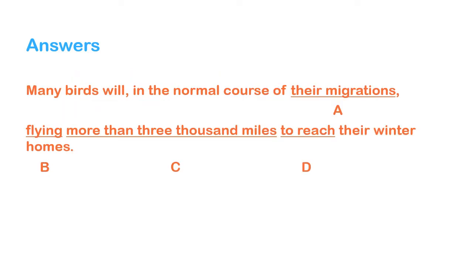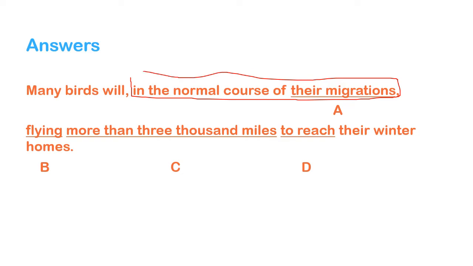And now what about the other question? Many birds will, in the normal course of their migrations, flying more than 3,000 miles to reach their winter homes. Again, this sentence may look quite long, but if we have a closer look at it, we can ignore for a while this part of the sentence, in the normal course of their migration. And here we can see that many birds is the subject of the sentence and will is the modal.